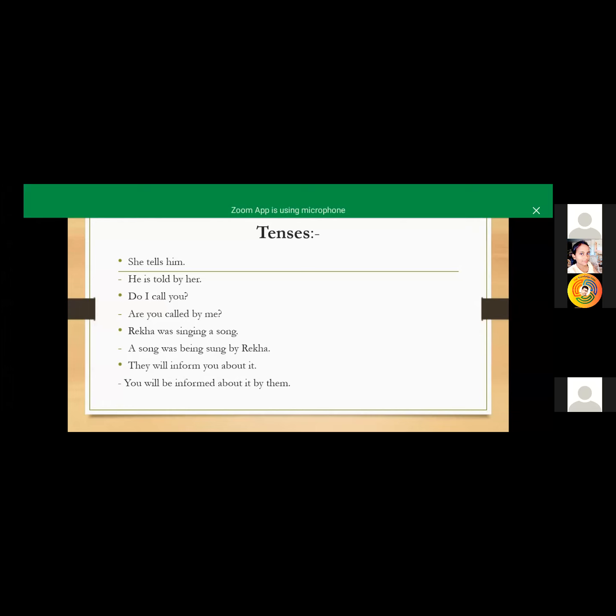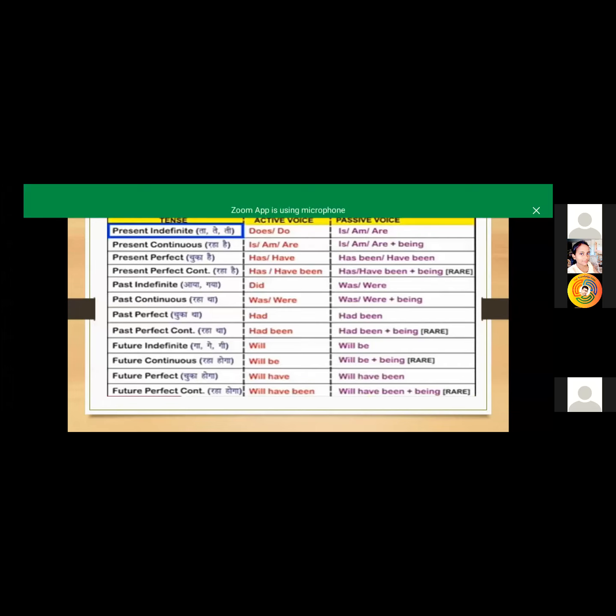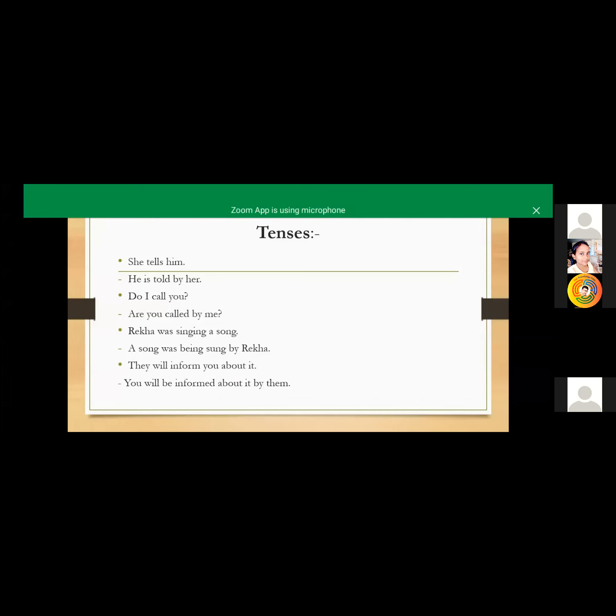So here you can clearly see this, that for the past continuous tense, was or were plus ing form will convert into was or were plus being plus V3 form of the verb. So here we are using the same rule.